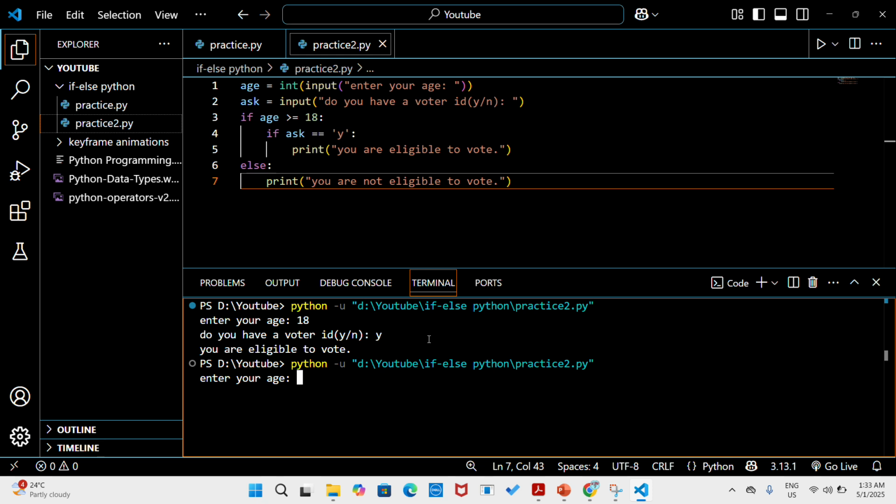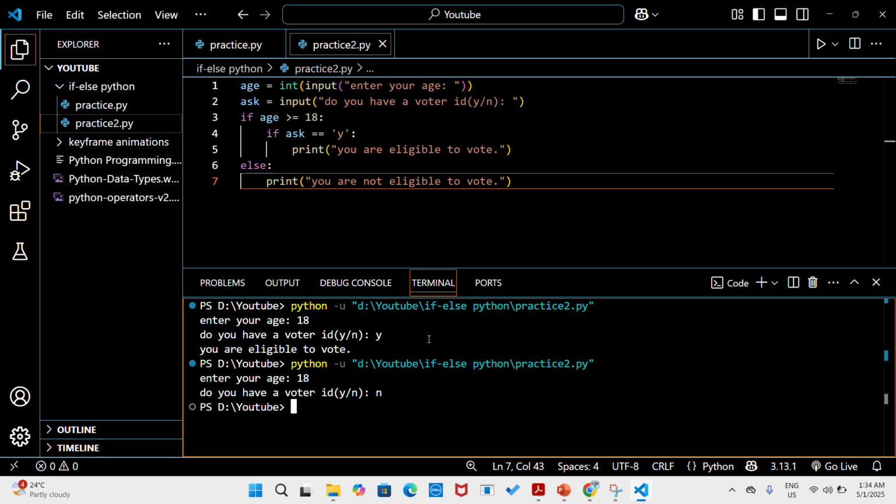But let's check a few exceptions now. Let's say we are 18. Do you have a voter ID? No, I don't have one. Okay, it didn't do anything. What happened? Why didn't it do anything? Why didn't it redirect itself to the else block?